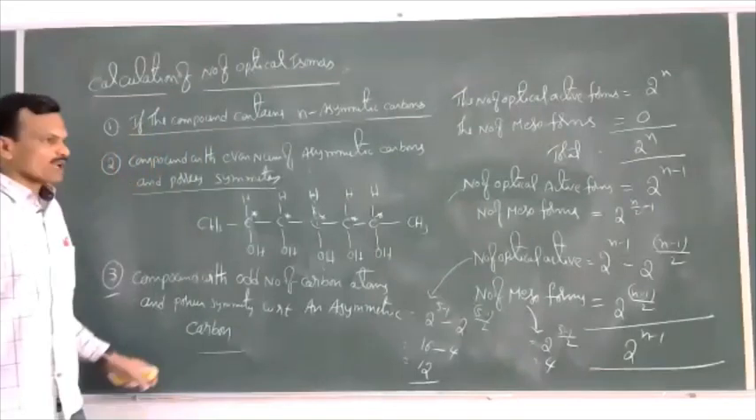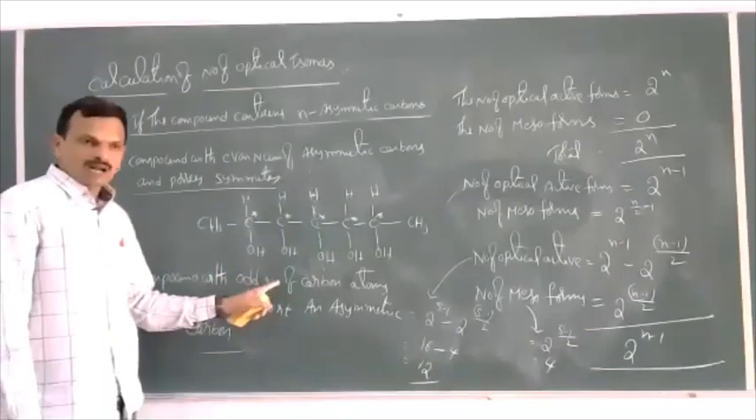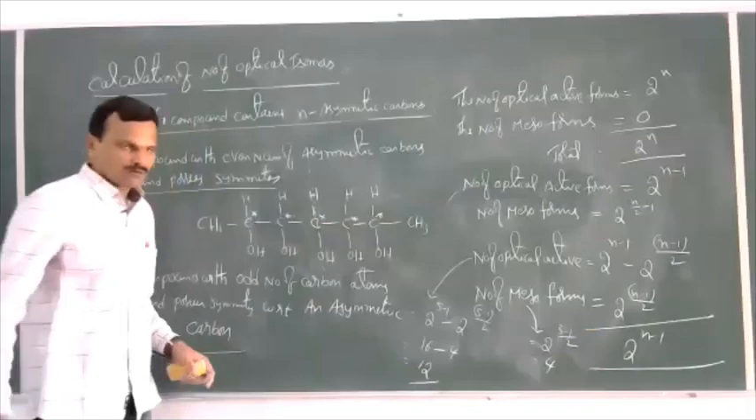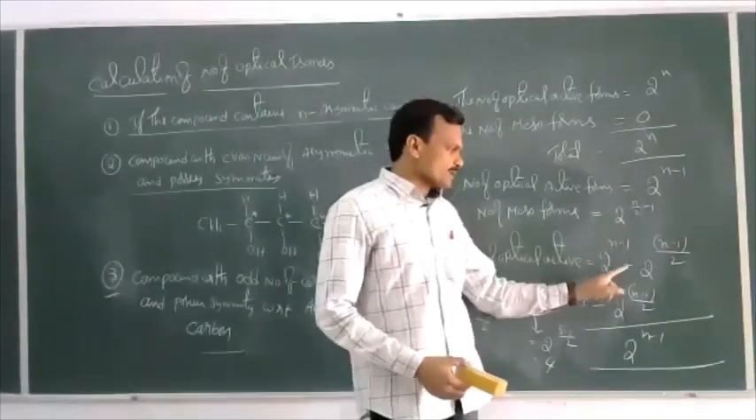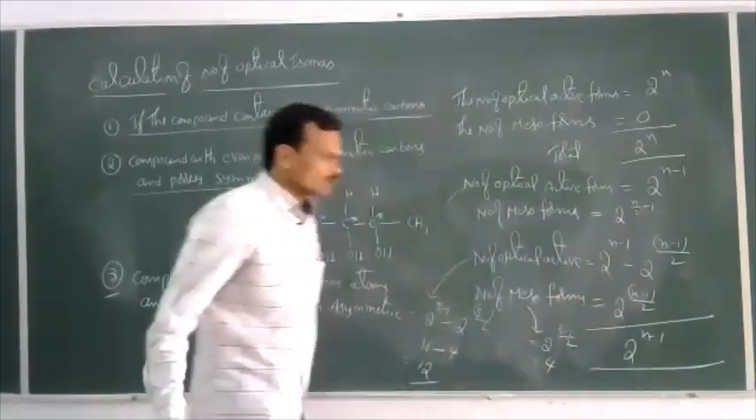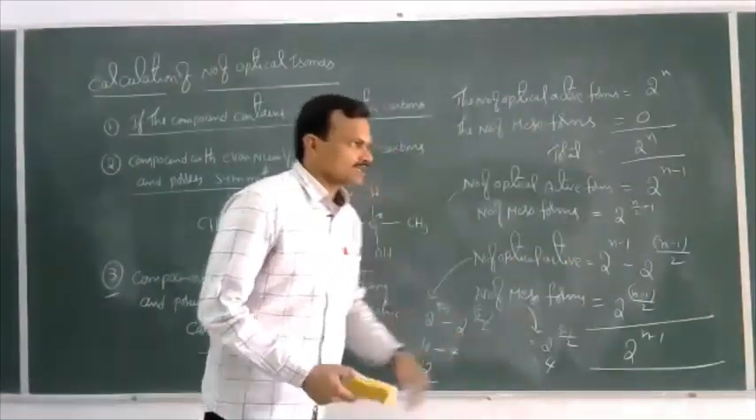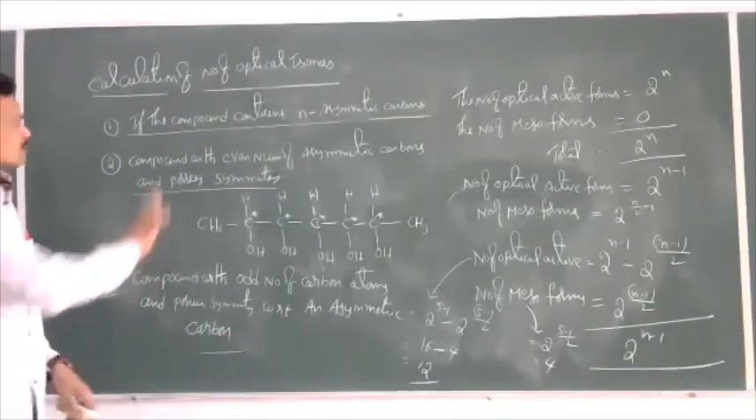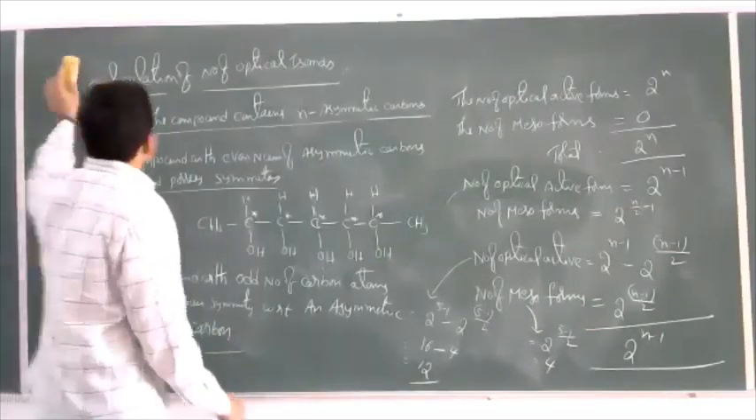Similarly, if a molecule possesses odd number of carbon atoms and the molecule is pseudo-symmetric with respect to an asymmetric carbon, then the number of optical active forms is 2 power n minus 1 minus 2 power n minus 1 by 2 and the mesoforms is 2 power n minus 1 by 2. So by using these relations we can calculate the number of optical active forms of a given compound. Okay, so this is regarding a calculation of number of optical isomers.